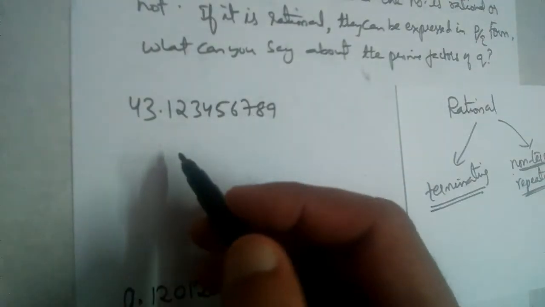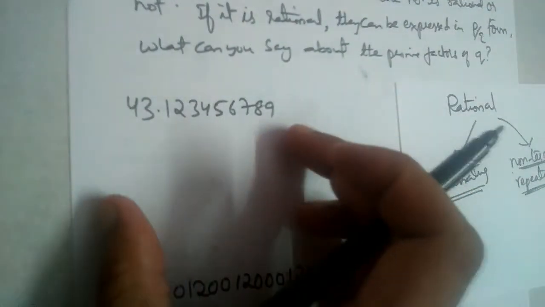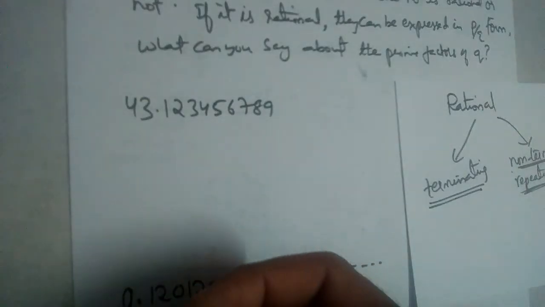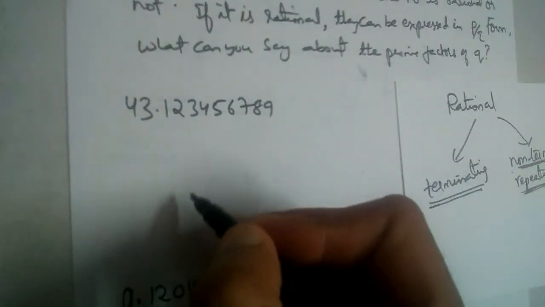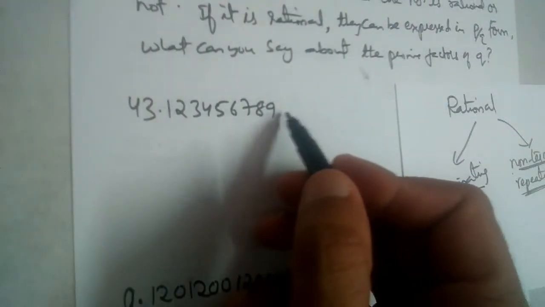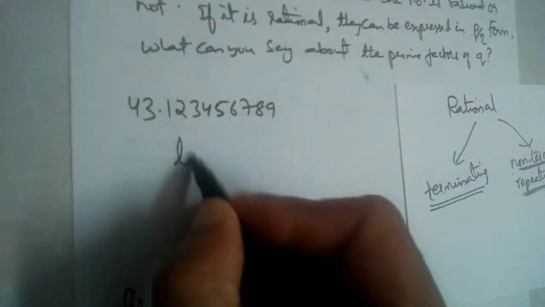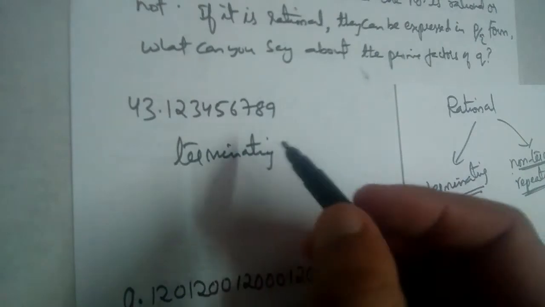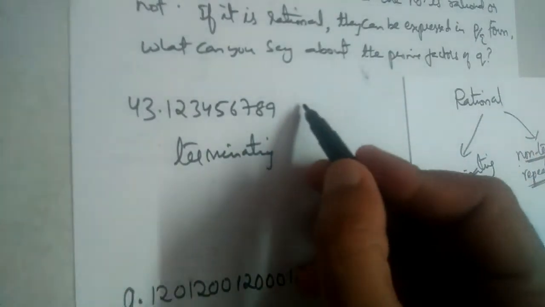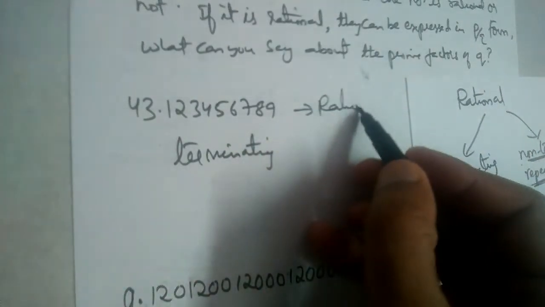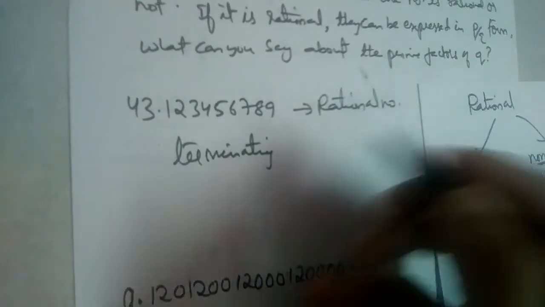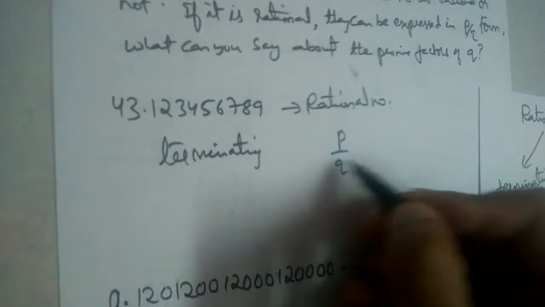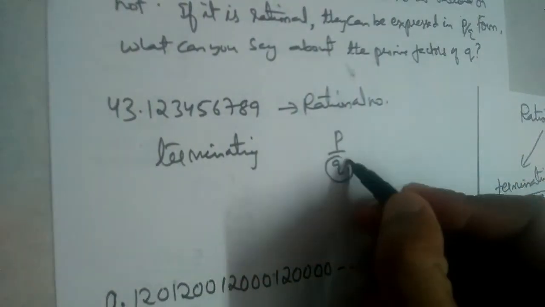43.123456789. So is it a terminating decimal, or non-terminating repeating, or non-terminating non-repeating? It is a terminating decimal, isn't it? Because after 9 it is not continuing. So this is terminating. If it is terminating, it is a rational number, isn't it? So this is a rational number.